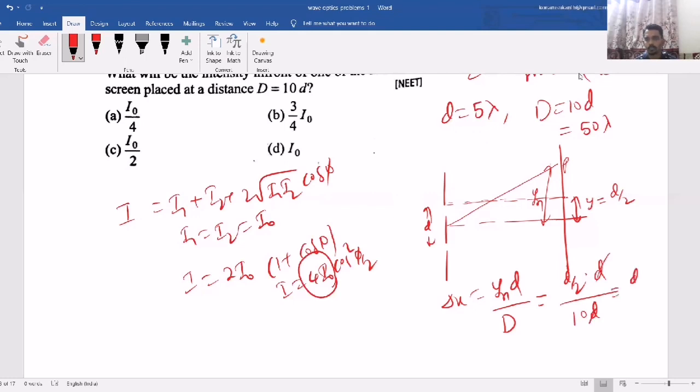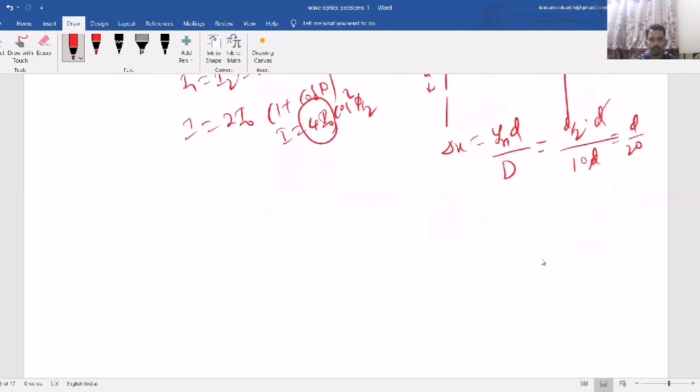So d cancels, equal to d by 20. But small d is 5 lambda, they have given. So delta x will become small d by 20, means 5 lambda by 20, that is lambda by 4.